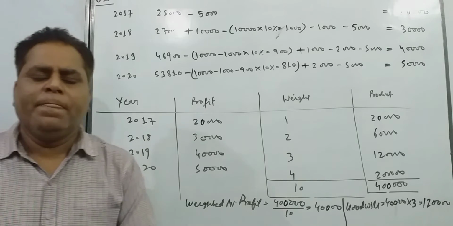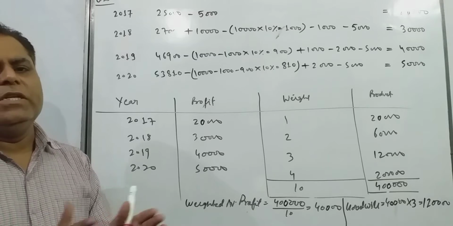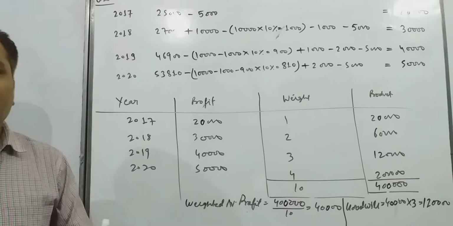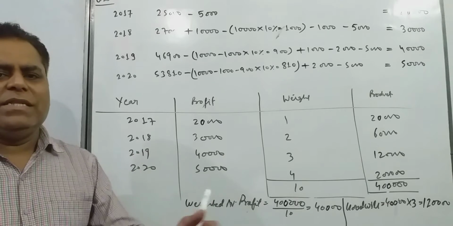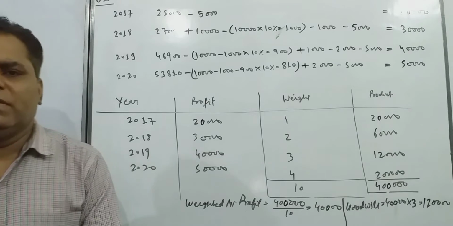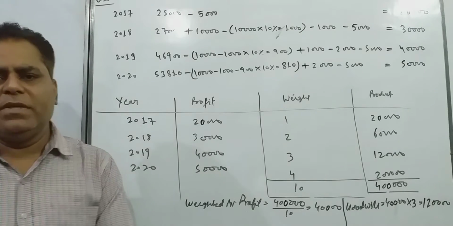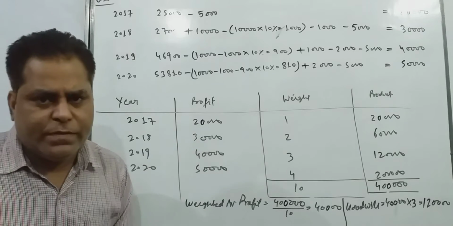Because of this treatment, profit of 31st March 18 is reduced, because it is a capital nature expenditure. It should be treated on the asset side in the balance sheet, but what we have done, we have recorded it as an expense. So because of treating it as an expense, profit of 31st March 18 is reduced.